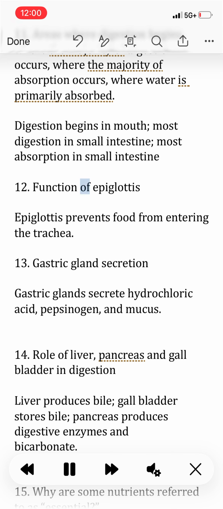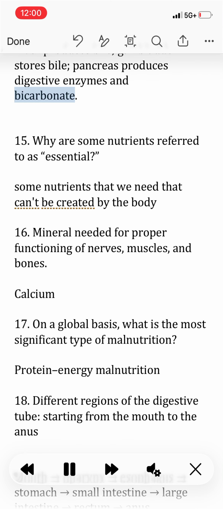12. Function of the epiglottis. The epiglottis prevents food from entering the trachea. 13. Gastric gland secretion. Gastric glands secrete hydrochloric acid, pepsinogen, and mucus. 14. Role of liver, pancreas, and gallbladder in digestion. Liver produces bile, gallbladder stores bile, pancreas produces digestive enzymes and bicarbonate.